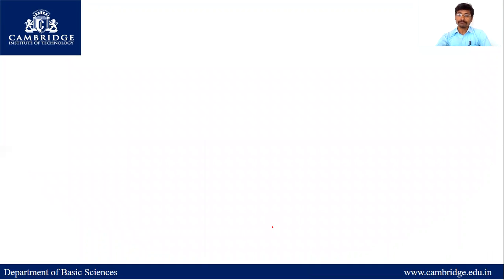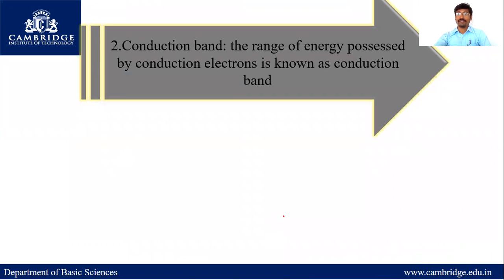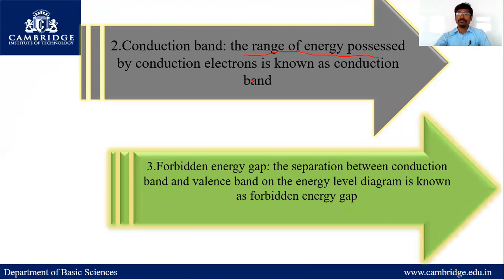Second one is the conduction band. The range of energy possessed by conduction electrons is known as the conduction band. Now the third one is the forbidden energy gap. What is a forbidden energy gap? The separation between the conduction band and the valence band on the energy level diagram is known as the forbidden energy gap. The energy gap is nearly 1 electron volt.